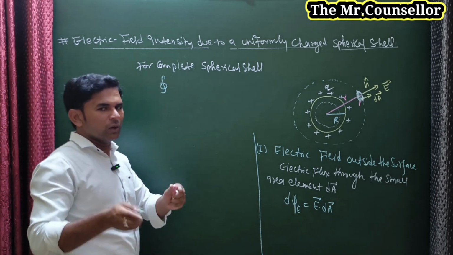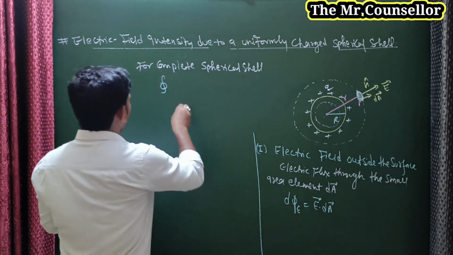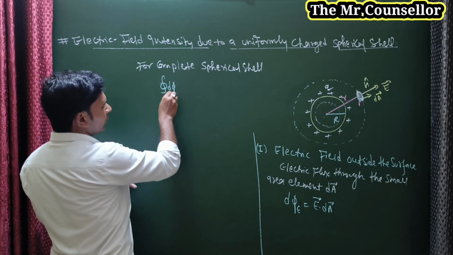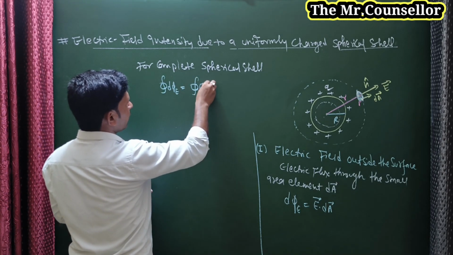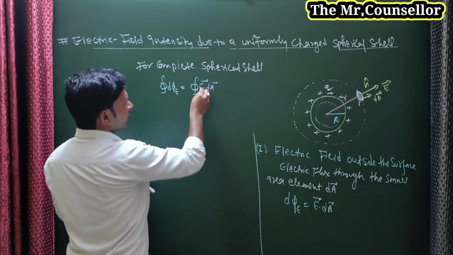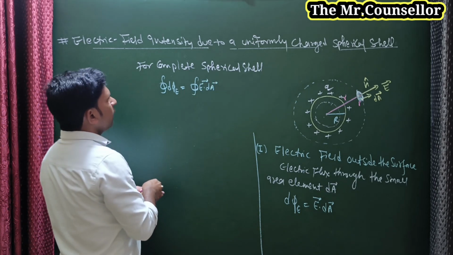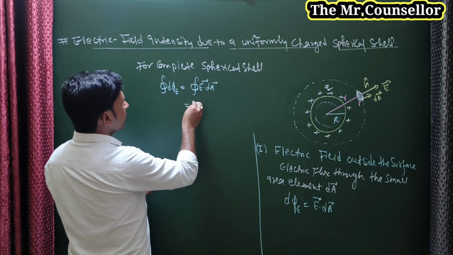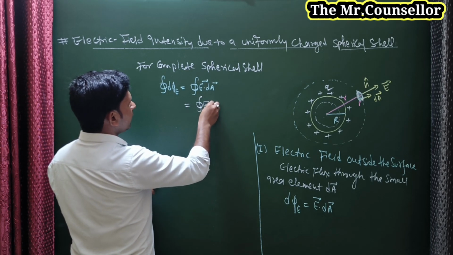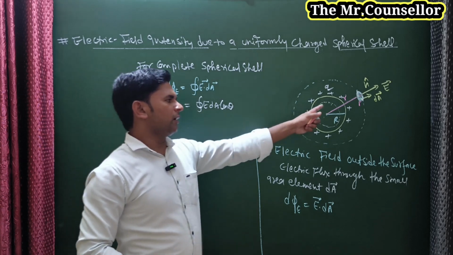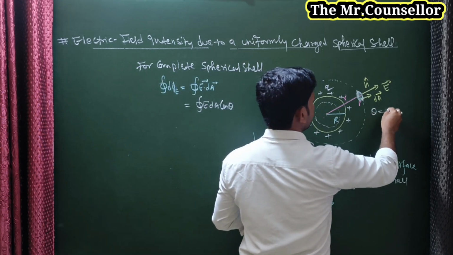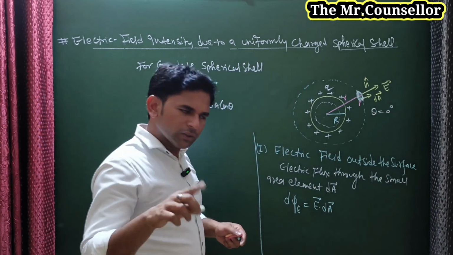This symbol shows a closed boundary. So phi E is equal to the closed integral of E dot dA. We know very well E dot dA means E dA cos theta, and theta here will be 0 degree.